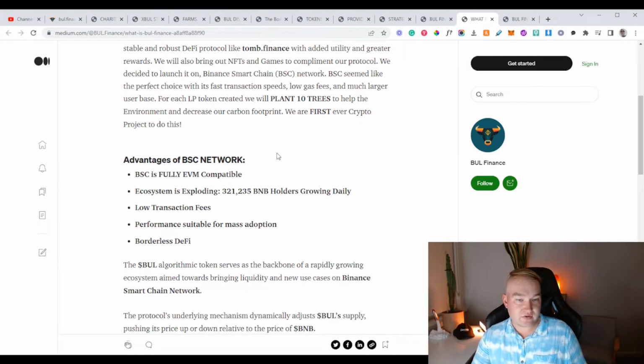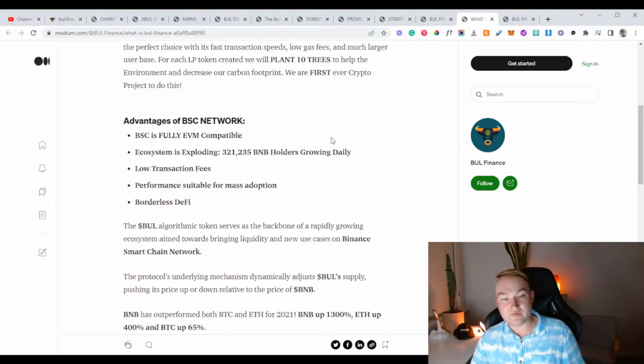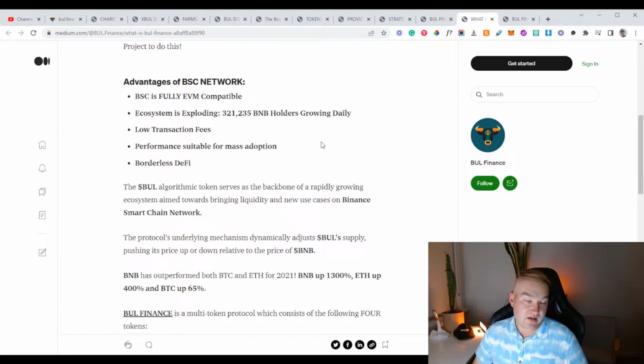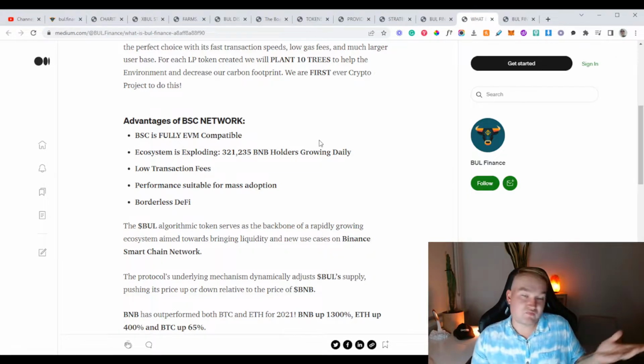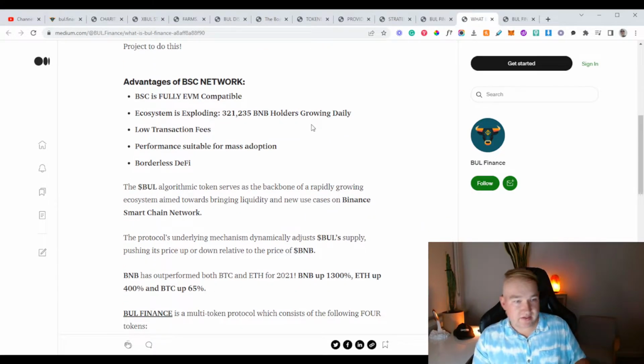For each LP token created, we will also plant 10 trees to help the environment and decrease our carbon footprint. We're the first ever crypto project to do this. That is kind of inspiring. I like that. As long as they're not using that as a big part of their business. Some of these businesses that come out nowadays do use some sort of charity as a way to boost what they're doing. And I do think that sometimes it's wrong if it's from a marketing standpoint. But if it's from the standpoint of, hey, let's do something nice, then I think it's great and it's okay.